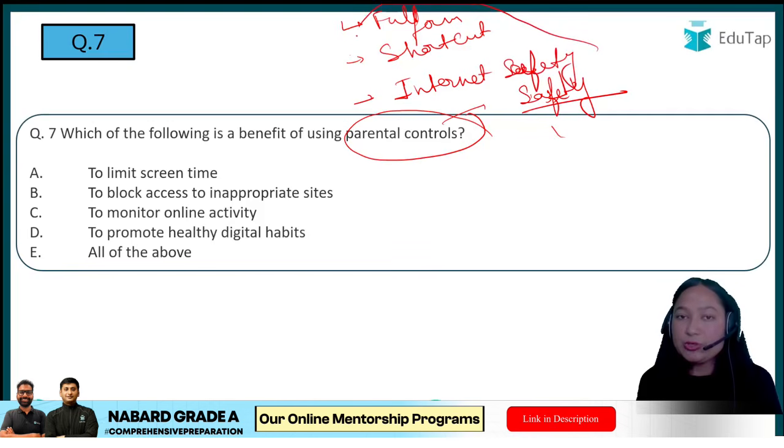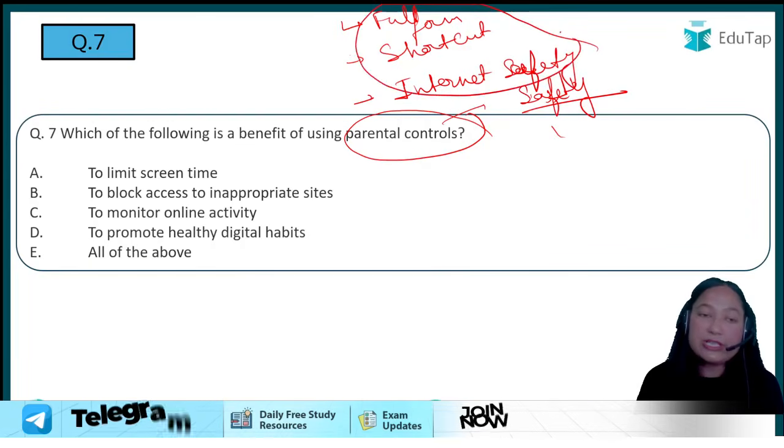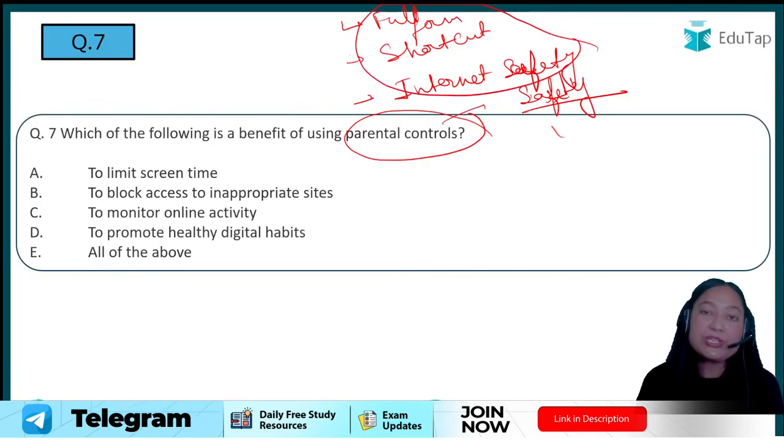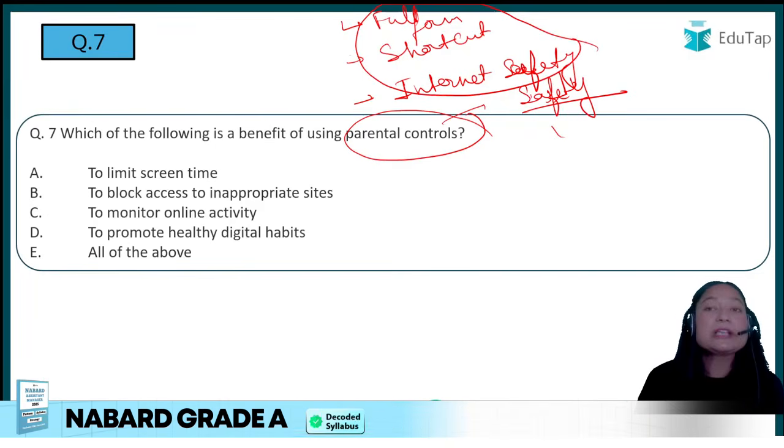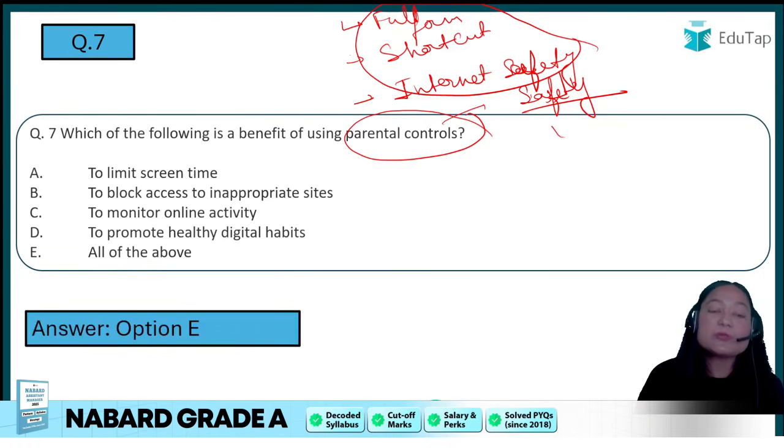So this you need to remember. These three things have been asked in your examination again and again. So parental control, if you are talking about, is it helping you to limit the screen time, or to block access to inappropriate sites, or to monitor online activity, or to promote healthy digital habits? The correct answer will be all of these, that is option E.